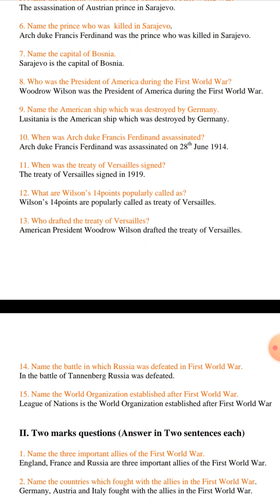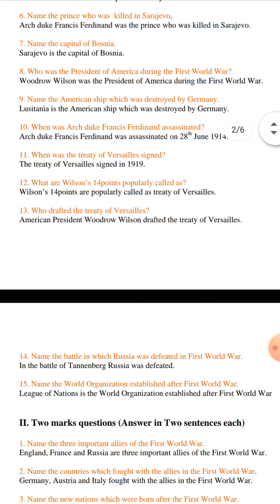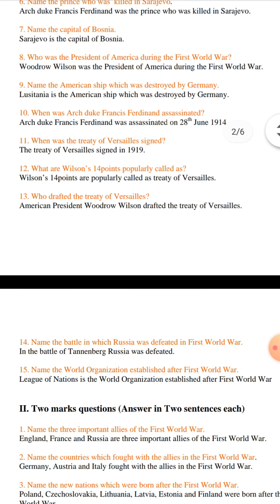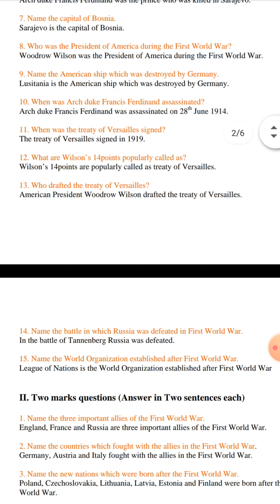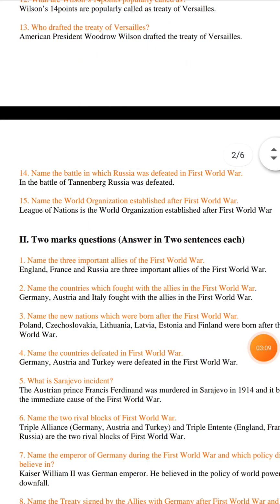What are Wilson's 14 points popularly called as? Wilson's 14 points are popularly called the Treaty of Versailles. Who drafted the Treaty of Versailles? American President Woodrow Wilson drafted the Treaty of Versailles.